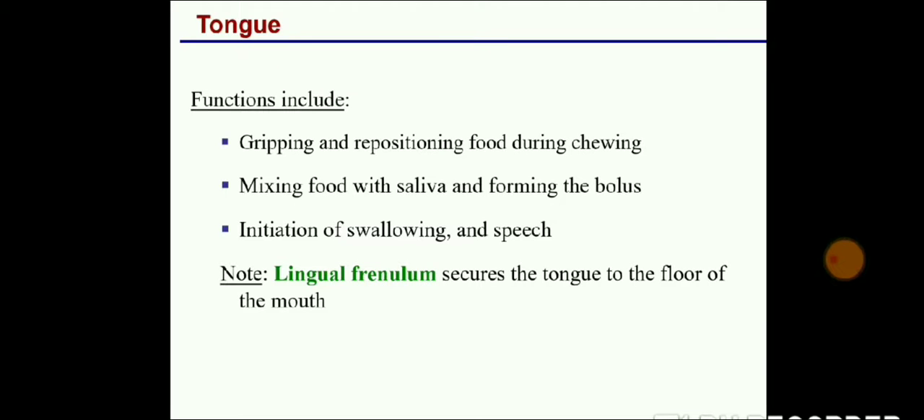First of all we will see about the tongue. Now what is the function of the tongue? It helps in gripping or repositioning the food during chewing. Whenever you are chewing the food, we have to reposition it left side, right side, and when we are moving the food, we are doing it with the help of the tongue. Then mixing the food with saliva and forming a bolus. Then initiation of swallowing and speech. These are some important functions of the tongue.